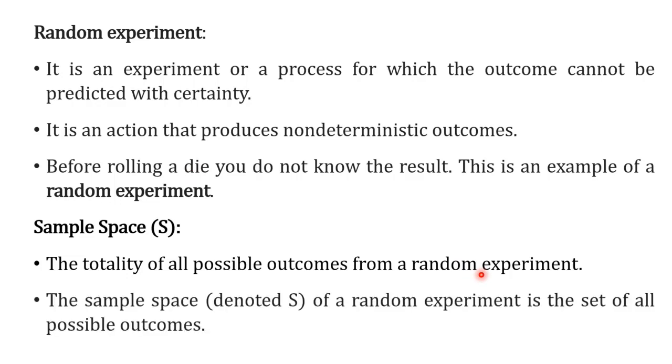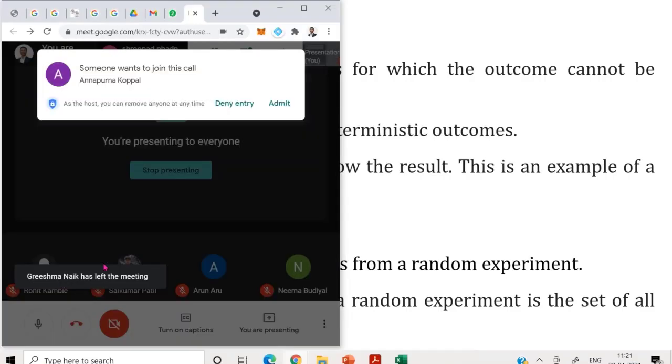We'll see one more definition. A sample space is always denoted with a capital S. A sample space of a random experiment is the set of all possible outcomes. Hope you have understood the meaning of a random experiment and a sample space. When a dice is thrown, what is the sample space of it? Before conducting the experiment, what is the sample space of throwing a dice? It is a set of the numbers varying from 1 to 6.